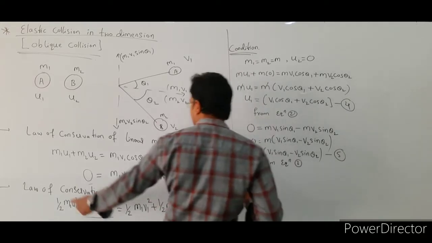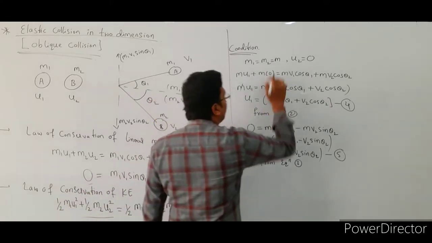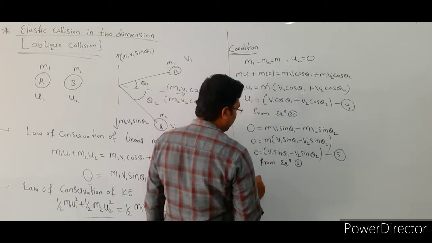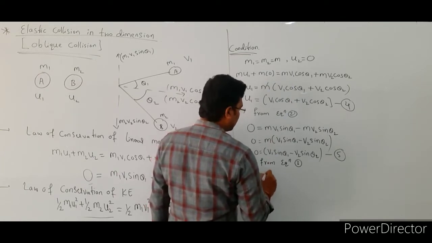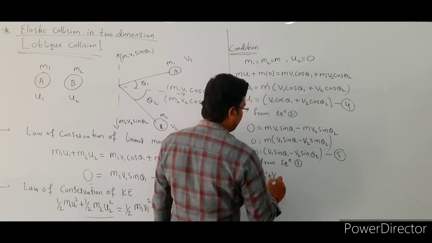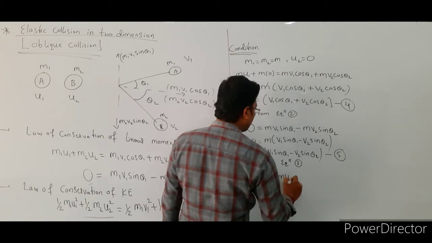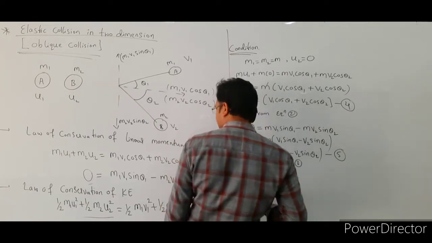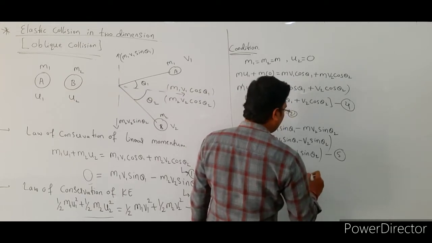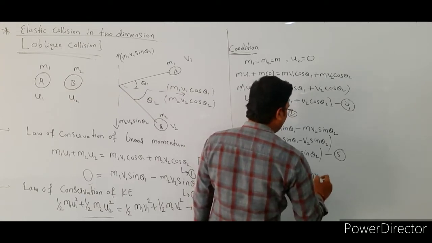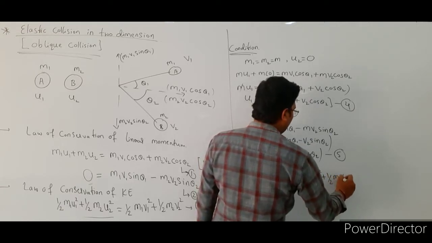So what is the equation here? That is 1 by 2 m1 u1 square. Here m1 value is m, that is 1 by 2 m u1 square plus 1 by 2, here m2 value is m u2 square, that is equal to 1 by 2 m1 value is m v1 square plus 1 by 2 m v2 square.